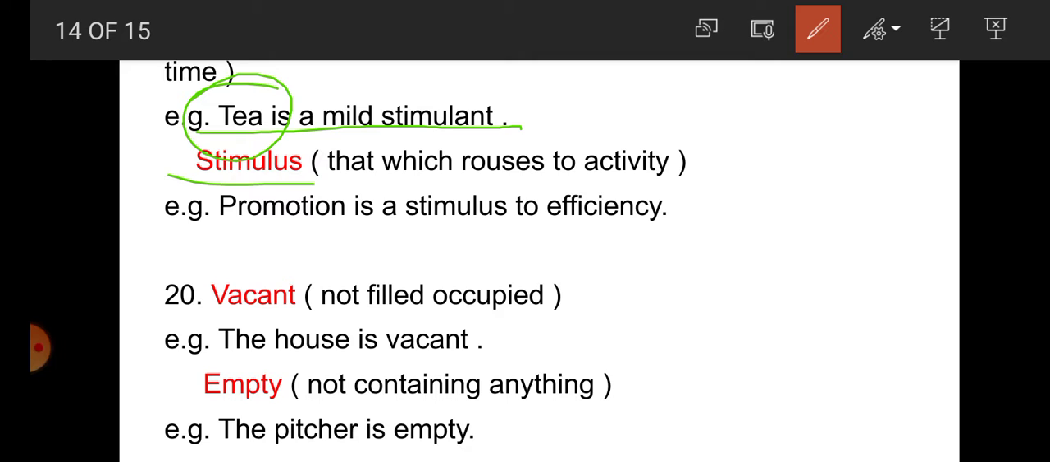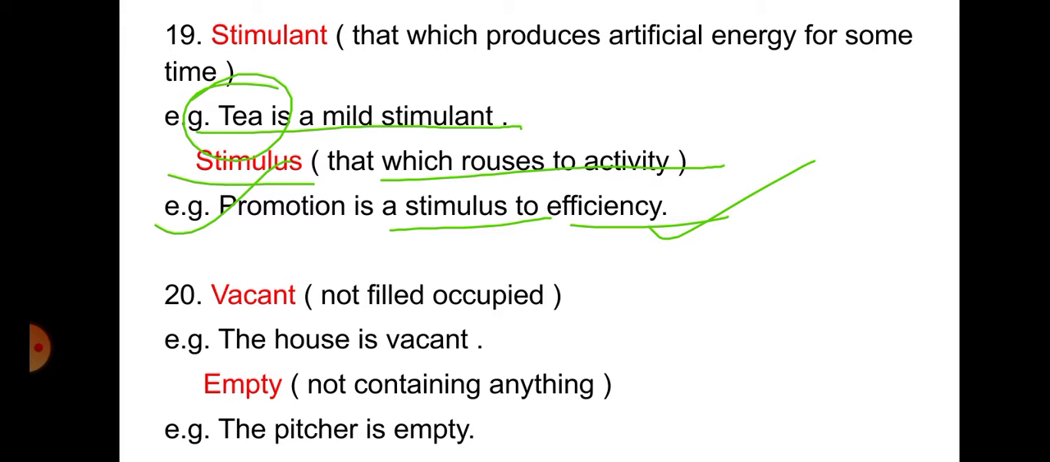Now stimulus student, that which arouses to activity. For example, promotion is a stimulus to efficiency. When we get promotion, then we become very active, we are aroused to do activity. That's why the sentence is written, promotion is a stimulus to efficiency. So student, stimulant and stimulus are both synonyms, but their meanings are a little bit different. So while using them, be careful.